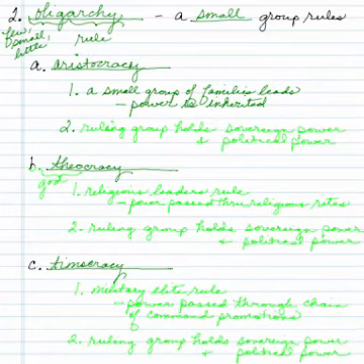And in an aristocracy, the ruling group holds both sovereign power and political power.